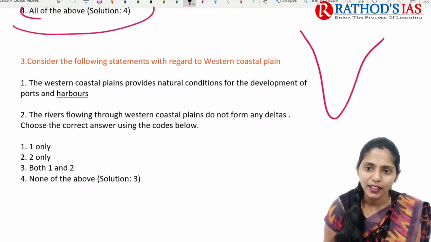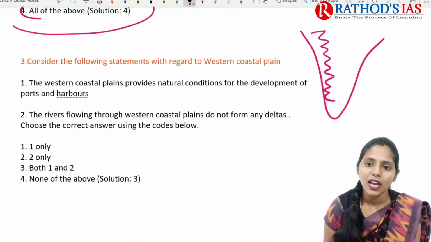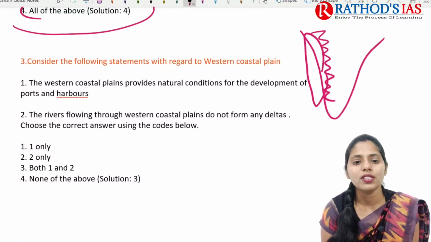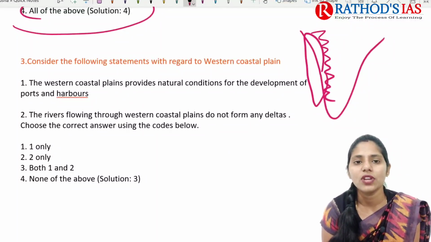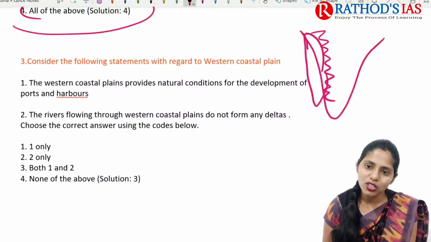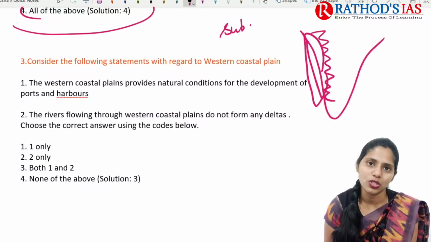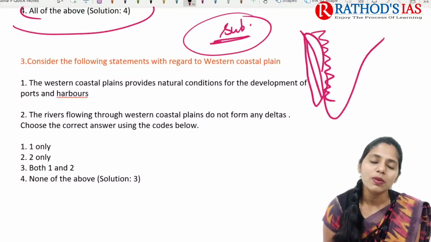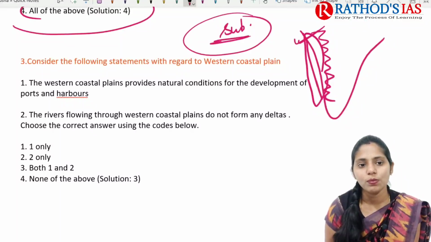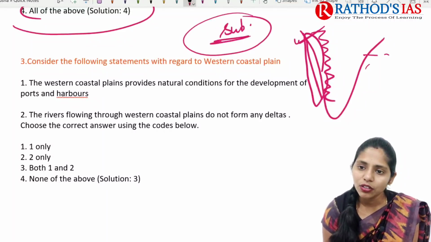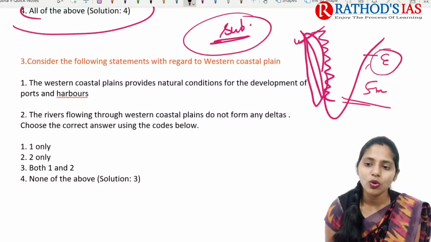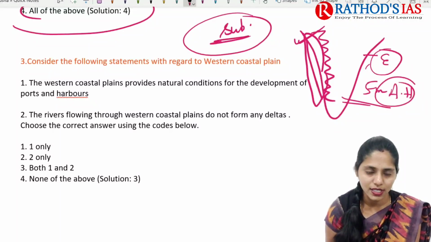Again we have to draw a diagram. Here we have the Western Ghats, and here this is our Western Coastal Plain, right? The Western Coastal Plains mainly provide natural conditions for development of ports and harbors. As you all know, this Western coast is a submerged coast. Because of this, it provides good conditions for development of natural ports as well as harbors. But if you are talking about the eastern coast, we will be having an emergent coast. So because of this, we will go for artificial harbors on this eastern coast.